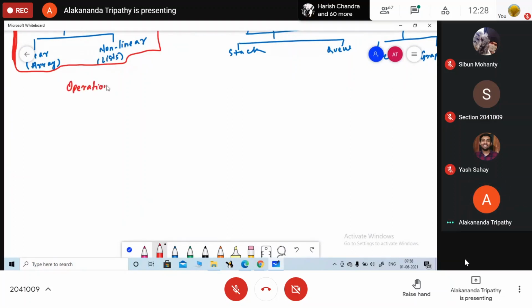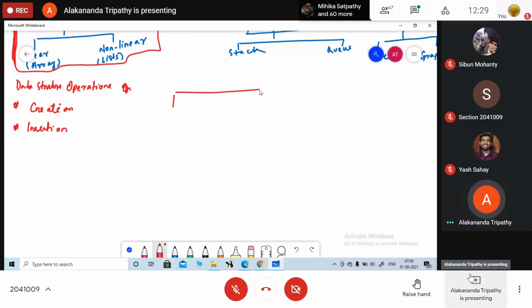Operations on data structure. So what we are going to learn here: create. The first operation that we are going to learn is creation, how we are going to create a structure. After creation we are going to learn insert, how we are going to insert a value.